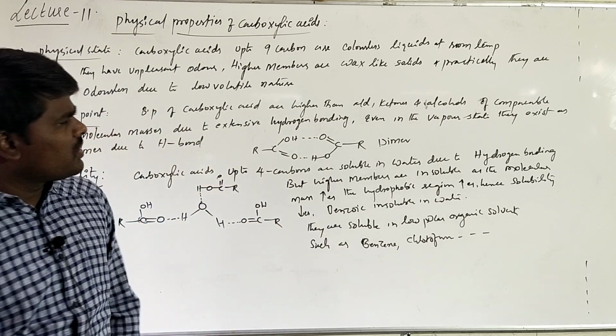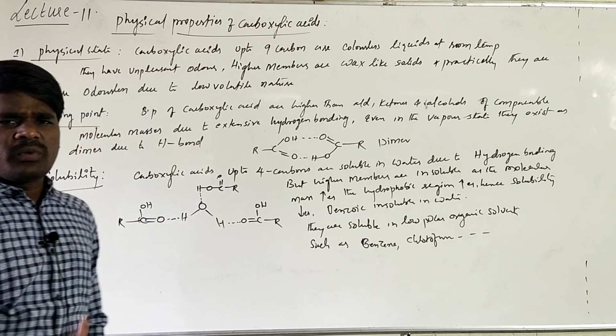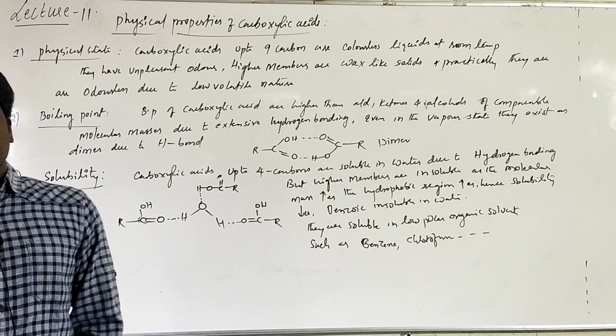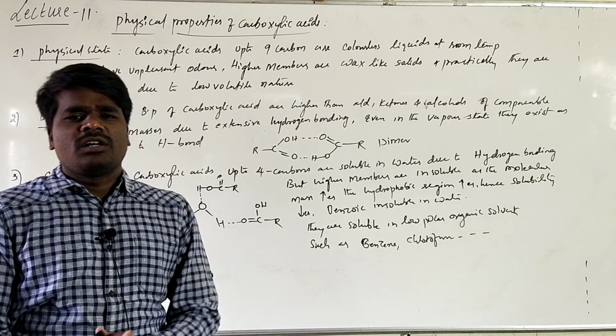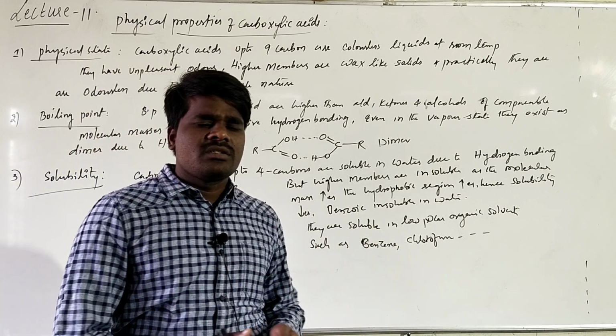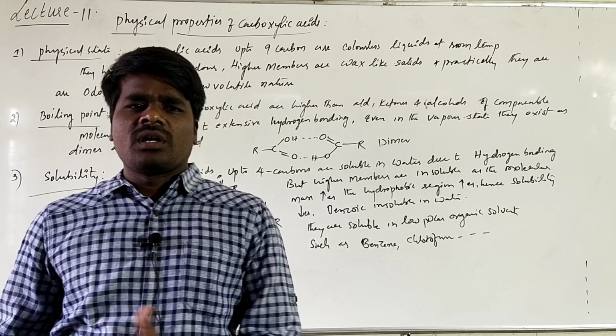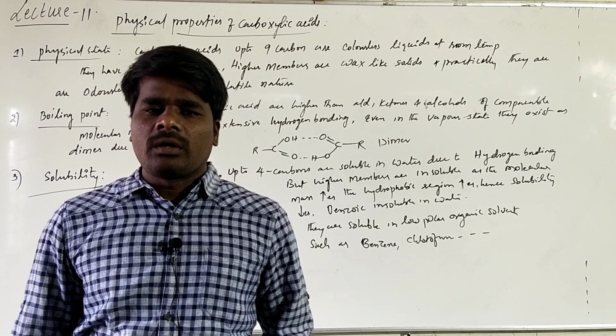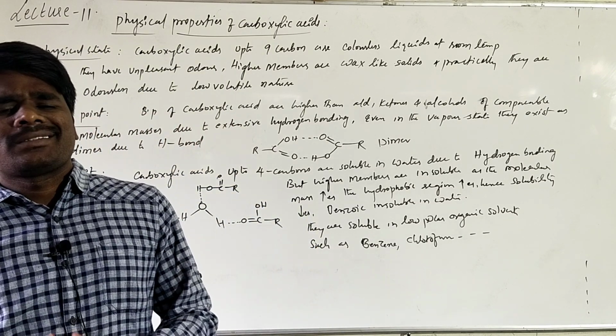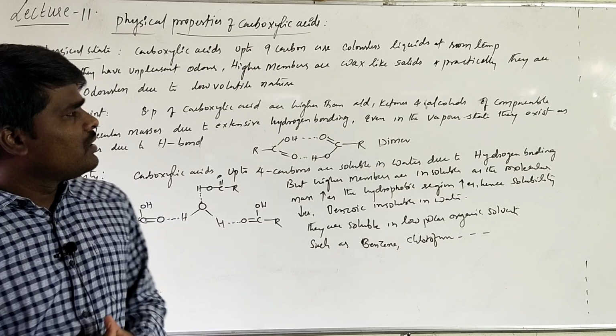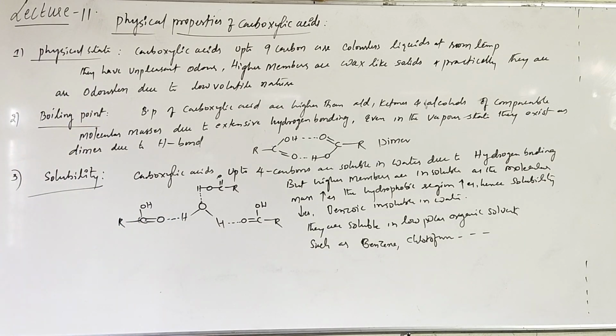Under this, the important thing is the boiling point trend as well as the solubility, because among the organic compounds, carboxylic acids are found to have the highest boiling point when you compare with comparable molecular masses of aldehydes, ketones, and even alcohols and phenols, due to the extensive hydrogen bonding. Hope it is clear so far.